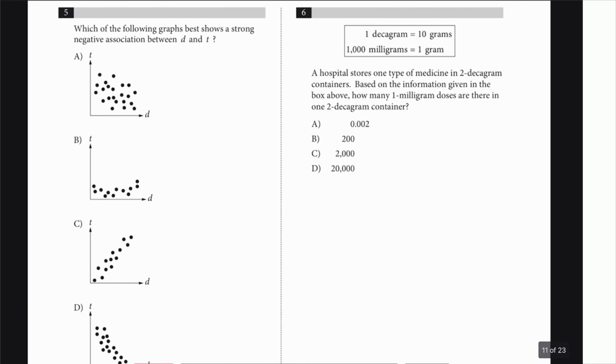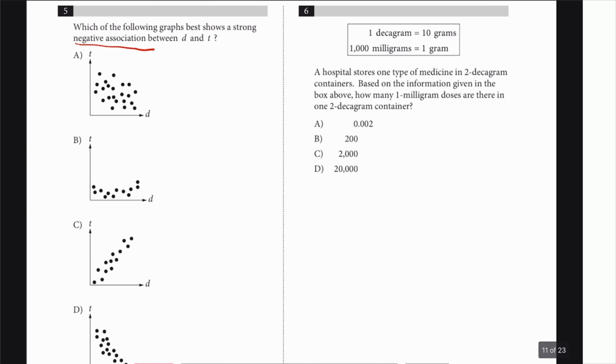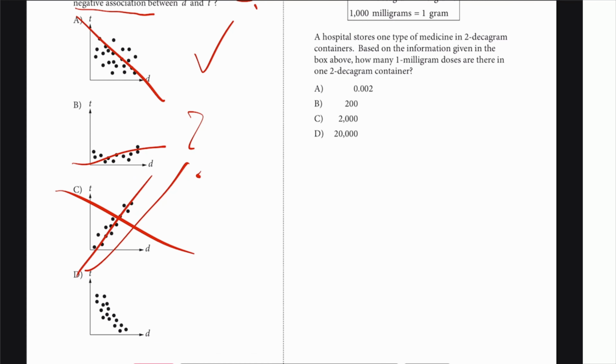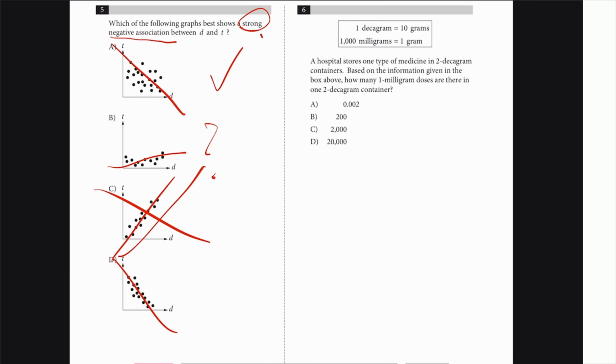Next, number 5. Negative association. Strong negative association. It's going down. That's cool. I don't know. That's a no-no. And that's coming down. Between A and D, well, this is more clear that one goes up, the other goes down. So as you go to the right, X increases, but it's coming down, meaning your Y value is decreasing.